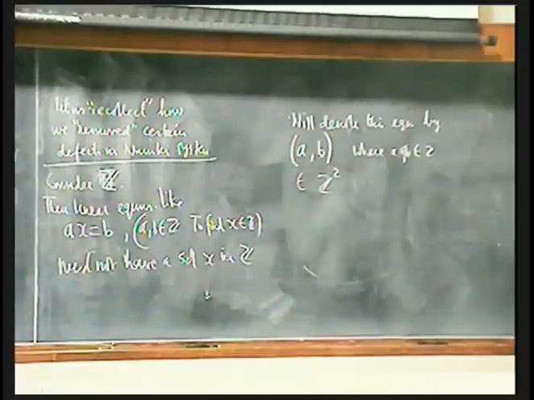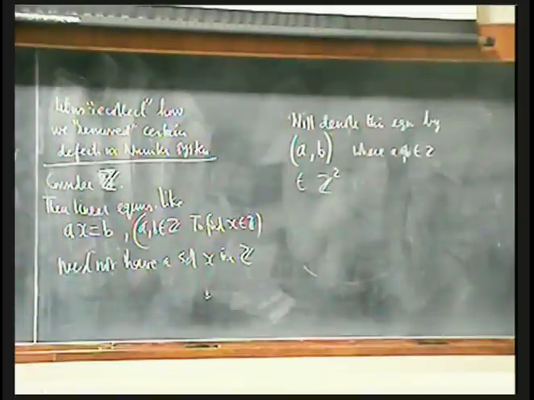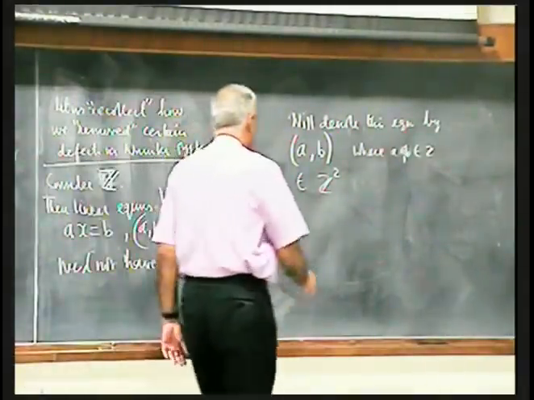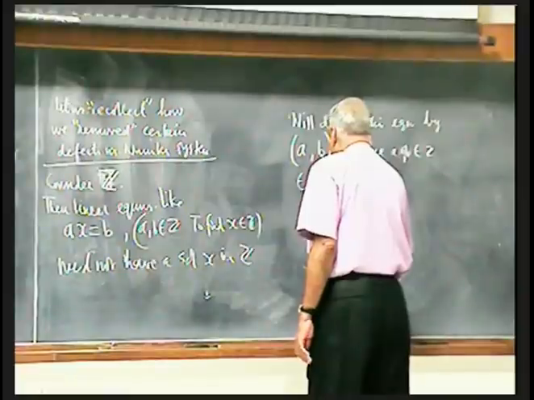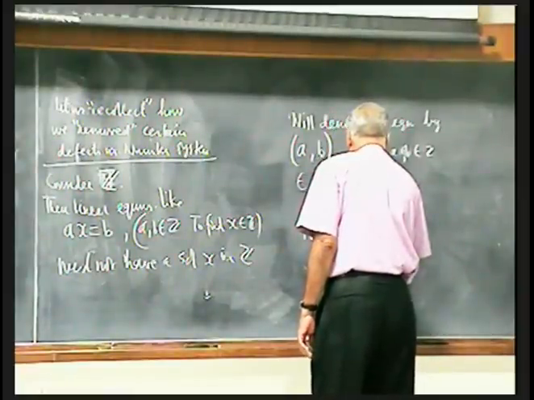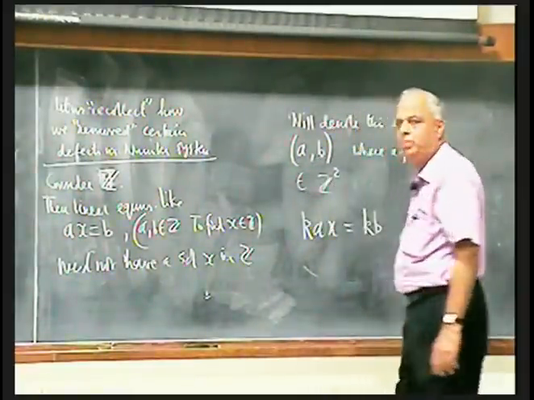But when I multiply both sides by the same quantity, what quantity am I talking about? The only quantities I know at that stage are integers. So if I multiply both sides by integers, they must remain equal. In other words, k times Ax must be equal to kb.